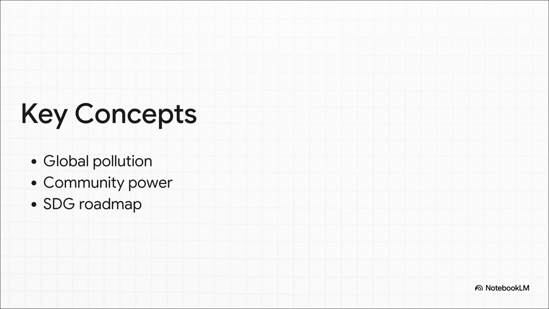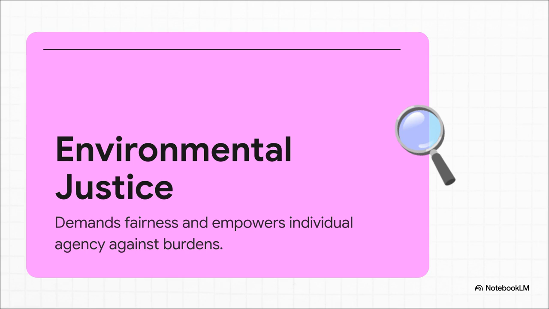And tying all of this together are the UN Sustainable Development Goals, or SDGs. They act as our shared global roadmap, taking our specific local actions and giving them a true global direction. A vital, absolutely crucial piece of this roadmap is environmental justice. It demands fairness, straight up. It recognizes that marginalized communities often face disproportionate environmental burdens, and it actively empowers individual agency to change that reality. So, by caring for your local environment and understanding these connections, you're already acting as a global citizen, actively helping to make the world a fairer place.